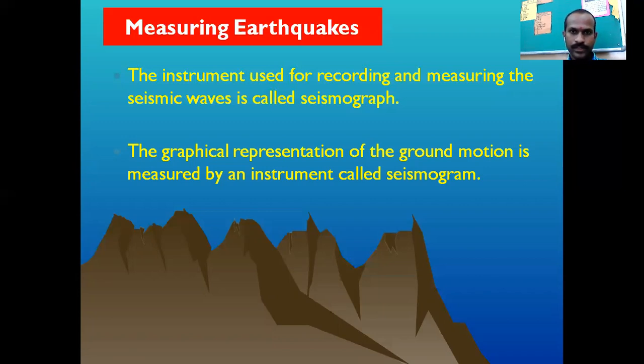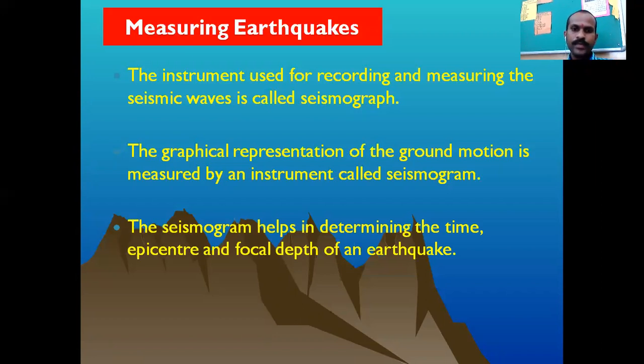Get very clear: the instrument which is used for the measurement of seismic waves is called a seismograph, and the ground motion is calculated or measured by the instrument known as a seismogram, okay. See, the seismogram helps in determining the time of the epicenter and the focal depth of the earthquake, okay.